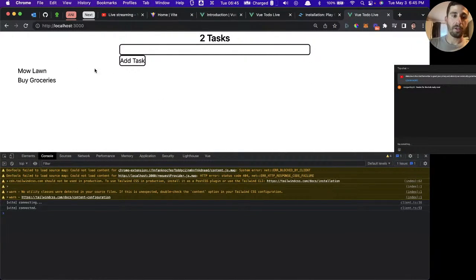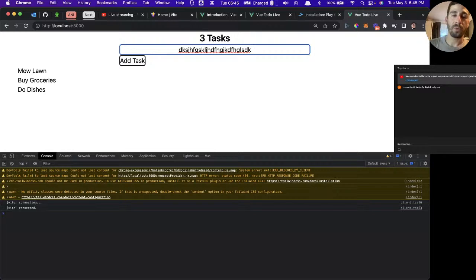All right, so let's take a look. We have all of our tasks rendering. We have the ability to add tasks. So let's try adding another one. Let's say do dishes. We'll add the task. There we go, do dishes. Everything's working as expected at this point. One thing that I'd like to do is when I type in a task, I like to be able to hit enter to add it. We can't do that right now.